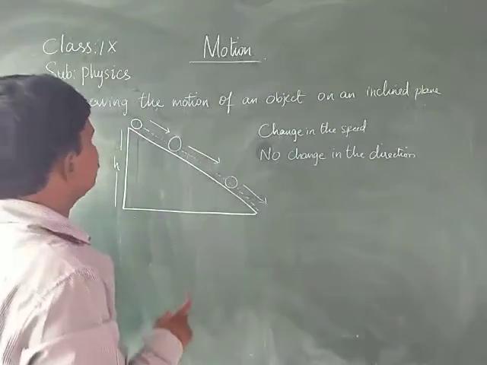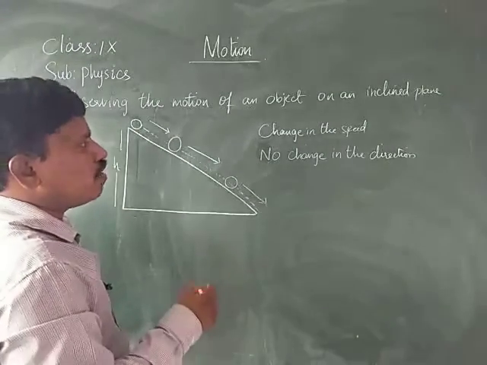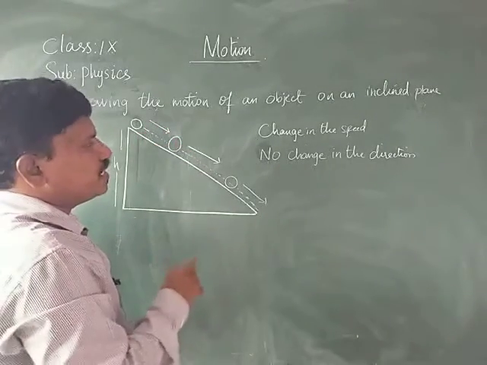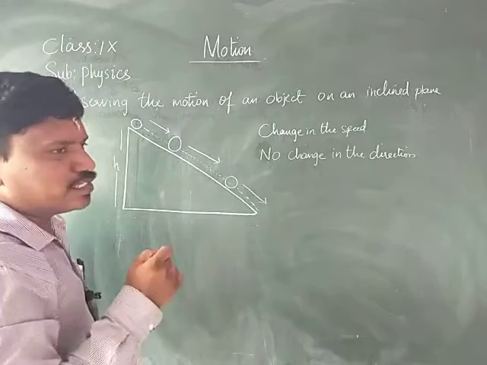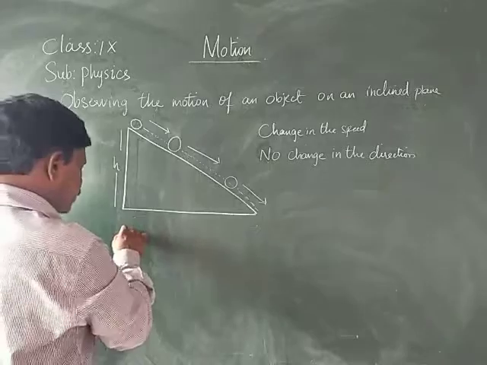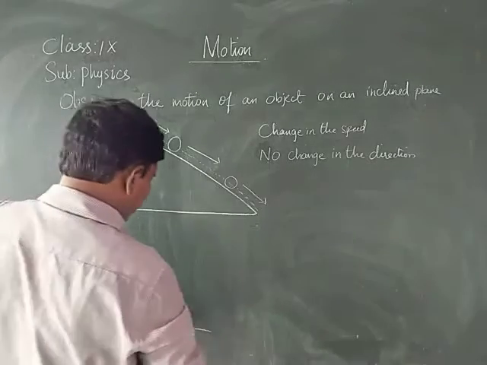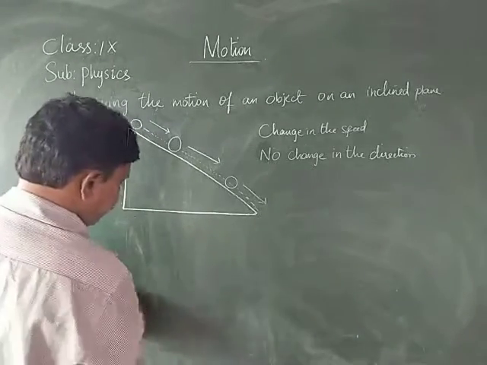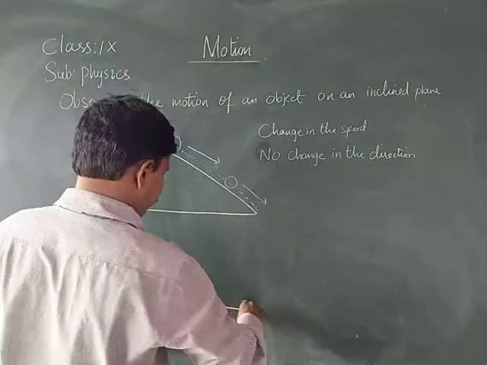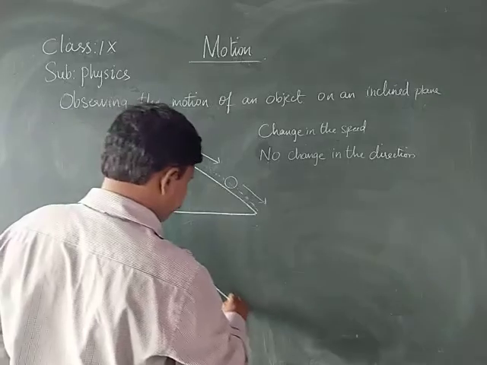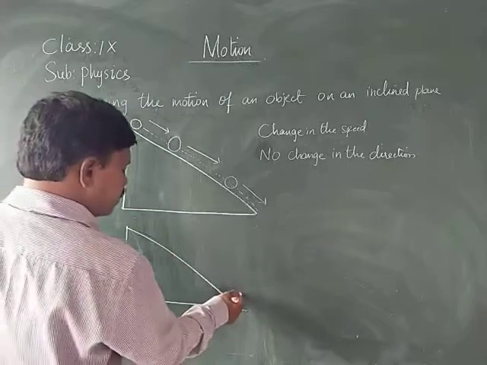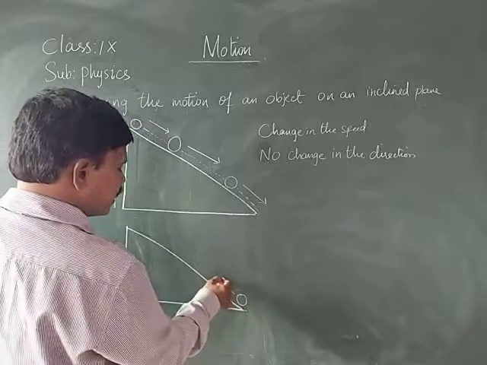In this case, when an object is moving down on an inclined plane, we observe that there is a change in the speed and there is no change in the direction of the object. The same experiment, the same inclined plane, but now the ball is projected vertically upwards.